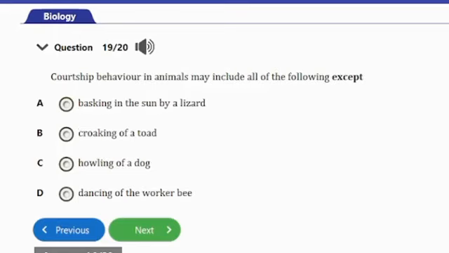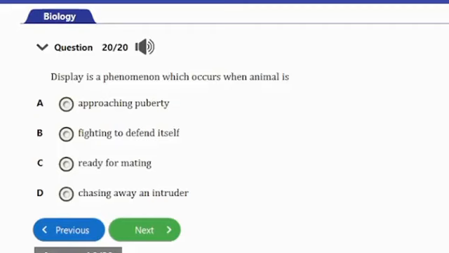Question number 19. It says, courtship behavior in animals may include all the following except A. basking in the sun by a lizard, B. croaking of a toad, C. howling of a dog, and D. dancing of the worker bee. Okay, so here the option A is the correct answer to this question, and that's basking in the sun by a lizard. So let's consider the next question and the last.